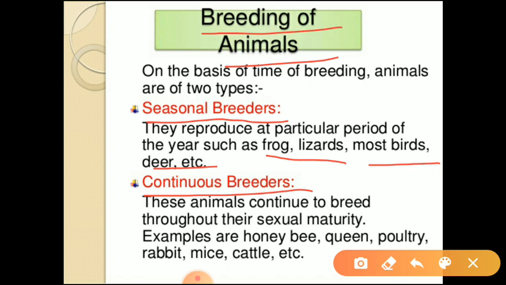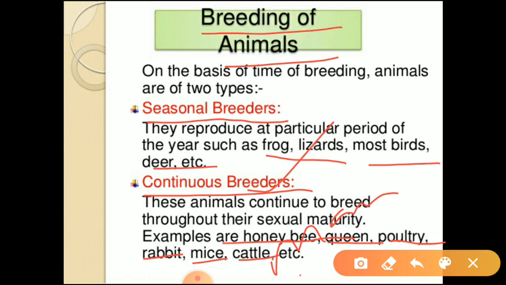Next category is continuous breeders. These animals continue to breed throughout their sexual maturity. Examples are honey bee queen, poultry, rabbit, mice, cattle and man. All these come under continuous breeders. We can discuss what are continuous breeders. Continuous breeders are animal species that can mate throughout the year. Females are sexually receptive during estrus.